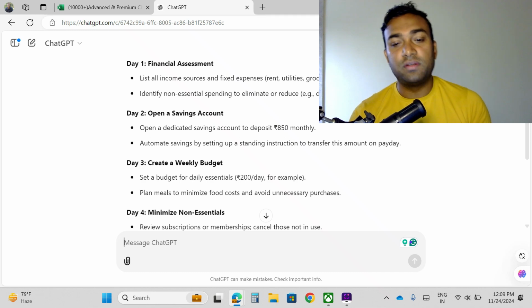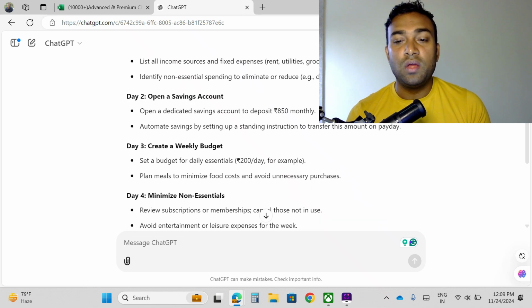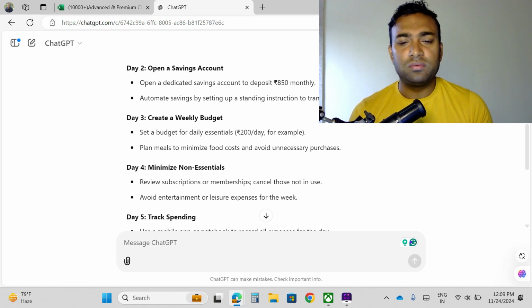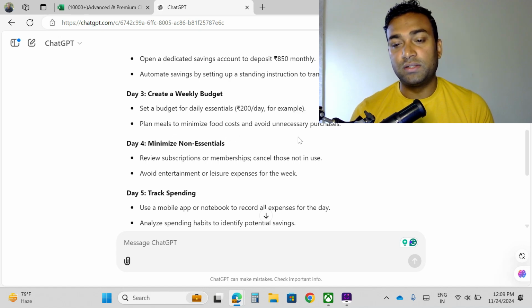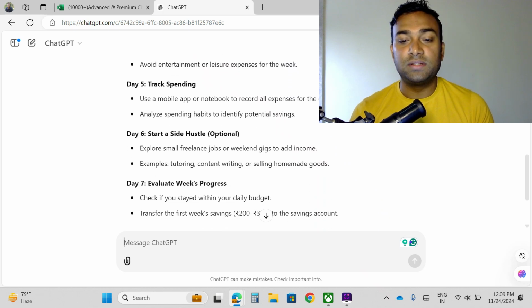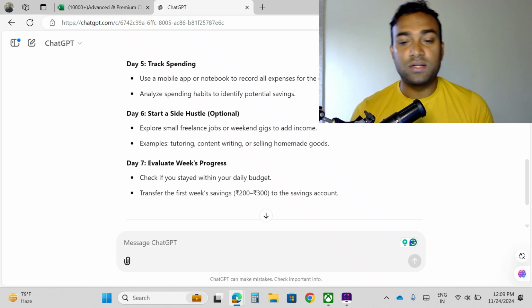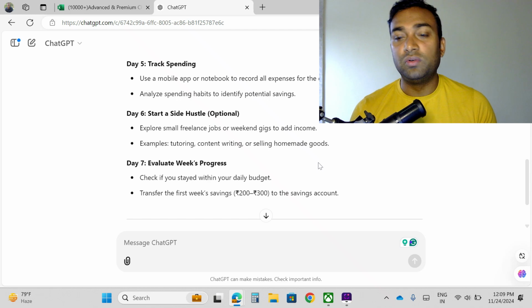Day 2, what I have to do: open a dedicated savings account to deposit 850 rupees per month, as my goal is like that. Then day 3, create a weekly budget, set a budget for daily essentials, 200 rupees per day for example. Plan meals to minimize food cost and avoid unnecessary purchases. Minimize non-essentials, track spending, start a side hustle. This is optional. You can start a side hustle to get some more money, explore small freelance jobs or weekend gigs to add income. Example, tutoring, content writing, selling homemade goods, like this.